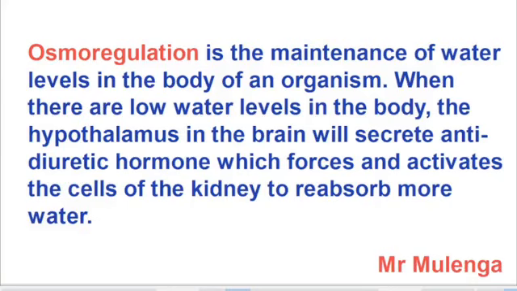So when there are low water levels in the body, the hypothalamus in the brain is going to stimulate the pituitary gland, and the pituitary gland is going to secrete antidiuretic hormone, which activates the cells of the kidneys to reabsorb more water. That is how you can explain the process of osmoregulation, and you'll be able to get your 4 marks.